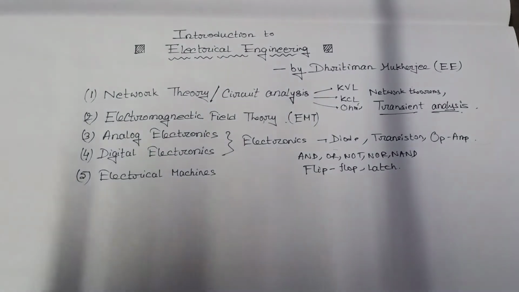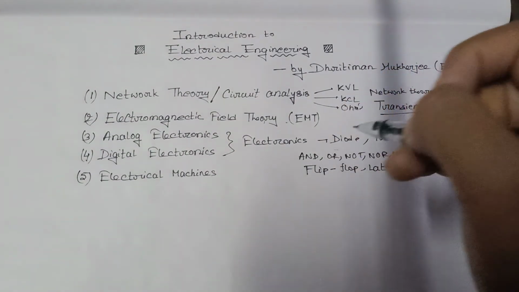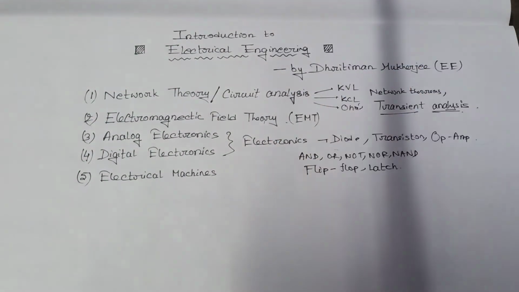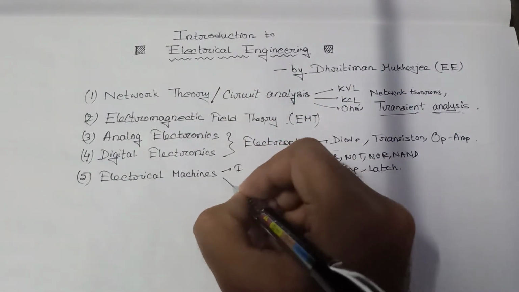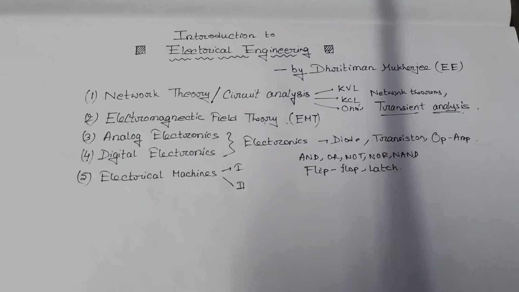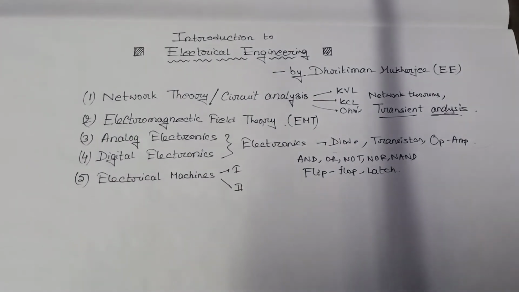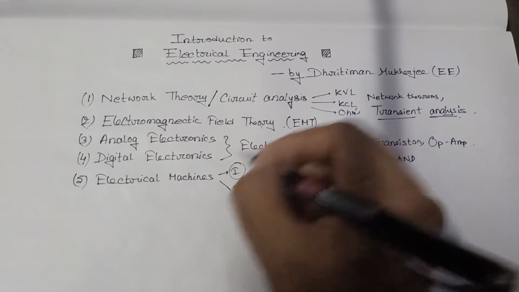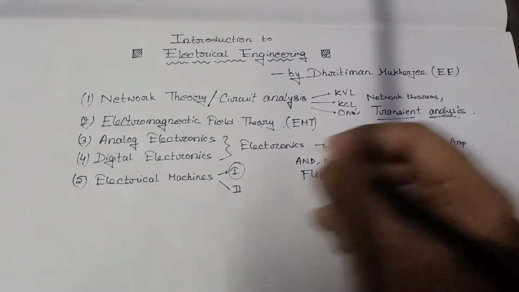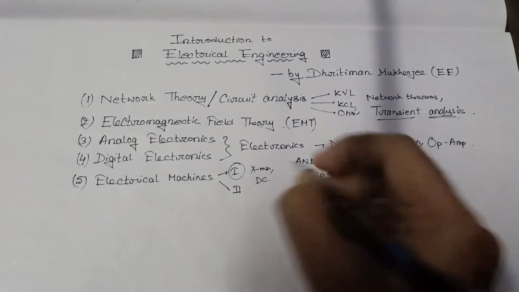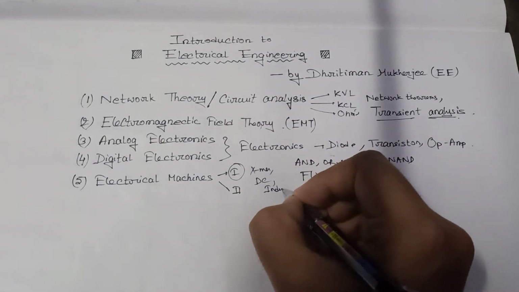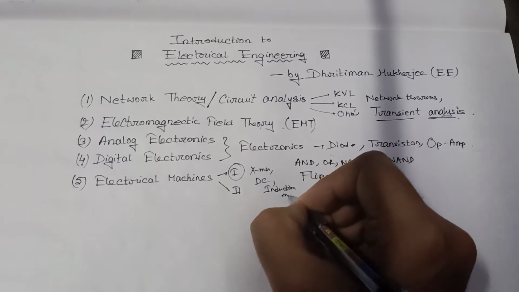Number 5, electrical machines. This subject is taught in two parts: electrical machine 1 and electrical machine 2. In electrical machine 1 there will be transformer, DC machine, and three-phase induction motor.